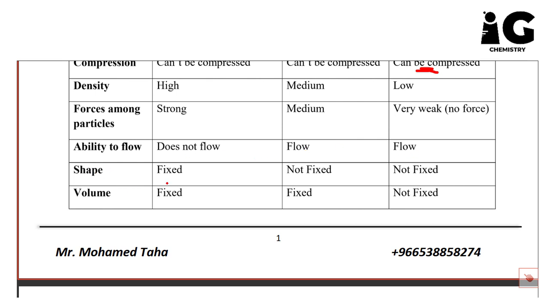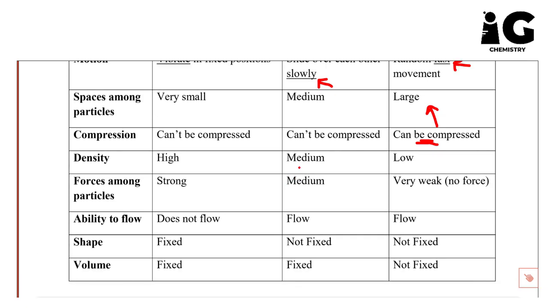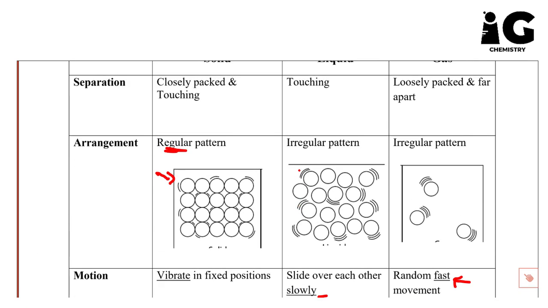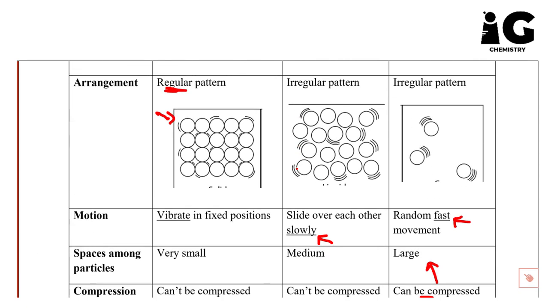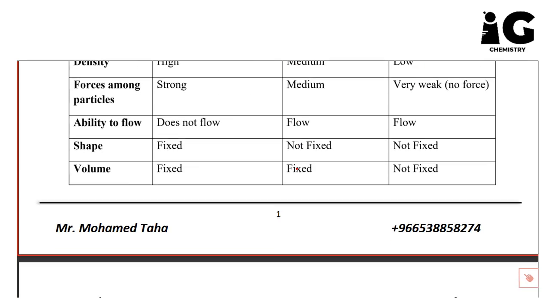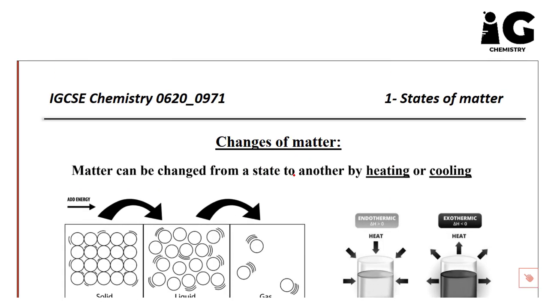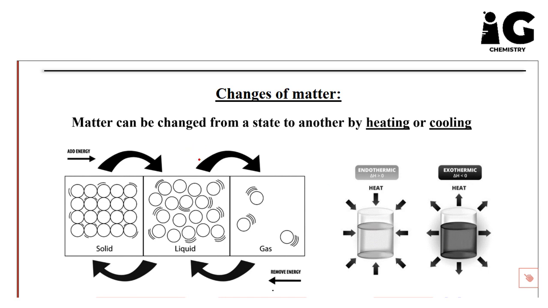For the shape and volume, in case of solids, we have fixed shape and fixed volume. In case of gases, we have not fixed shape and not fixed volume. In case of liquids, we have not fixed shape and fixed volume. Again, we need to memorize the table very well because it's really important. And we also need to know how to use these points through questions, as we're going to see later on.